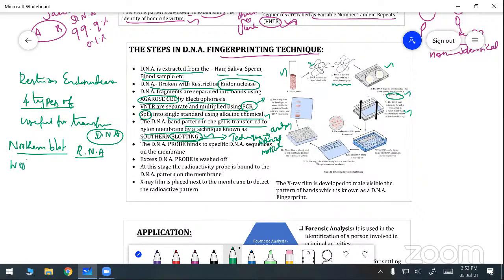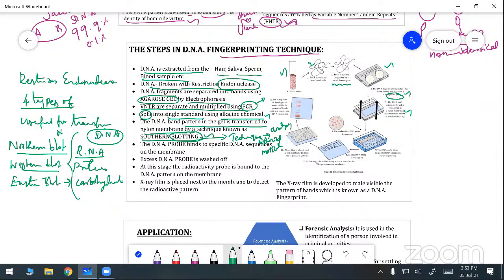This Western blot method is helpful for detecting the protein. Next, the Eastern blot is helpful for detecting the carbohydrate. Remember this one? It is one of the needed questions, not given in your book.